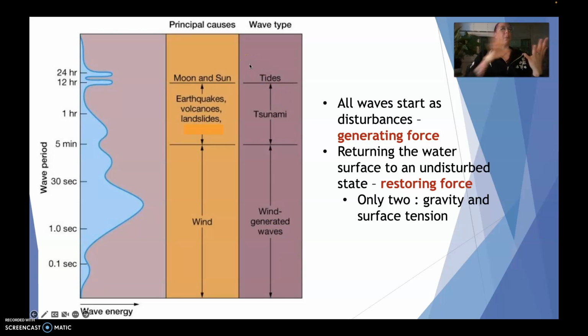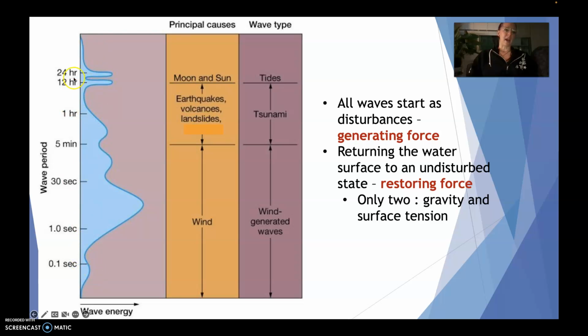And so when we talk about the generating forces of waves, there are lots of things here. We have the moon and the sun, which cause tides, which we'll talk specifically about later. We have earthquakes and volcanoes and landslides, right? So some sort of force falling into the water. These can generally cause tsunamis. And then we have wind, giving us wind-generated waves. So our causes, our generating forces, are all different, but all of our restoring forces are the same: gravity and surface tension. We'll really talk about gravity when we talk about tsunamis, but just keep in mind that it is a factor here.